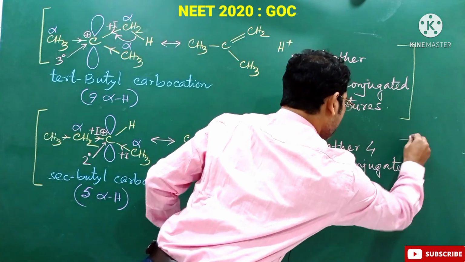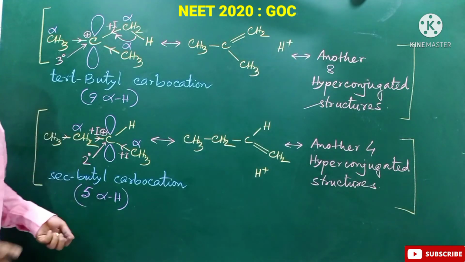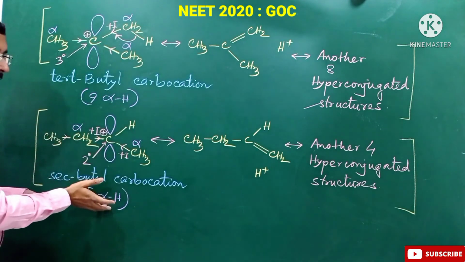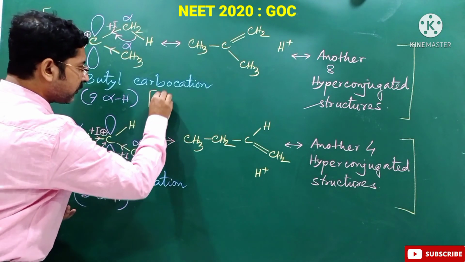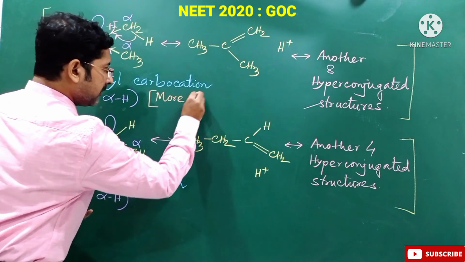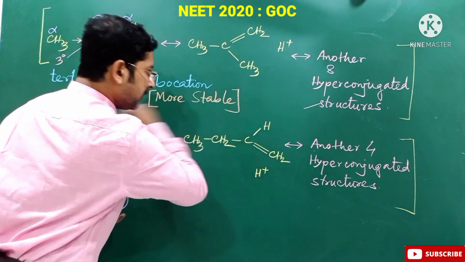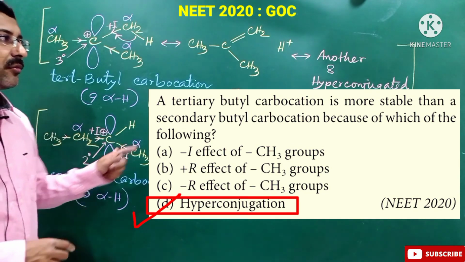So due to this hyperconjugation stability, this carbocation is more stable than this one. Of course this one is the more stable carbocation due to hyperconjugation. So the correct answer of this question is option D.